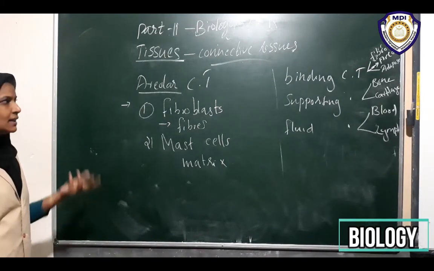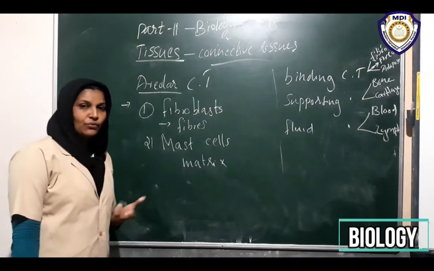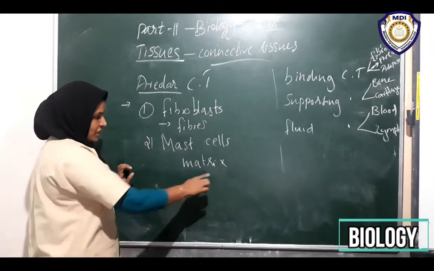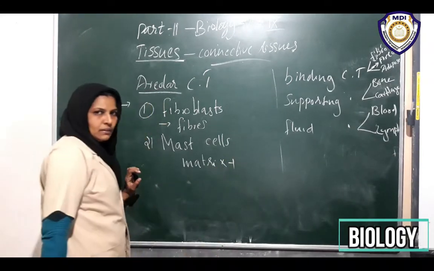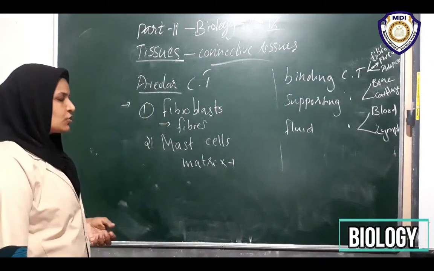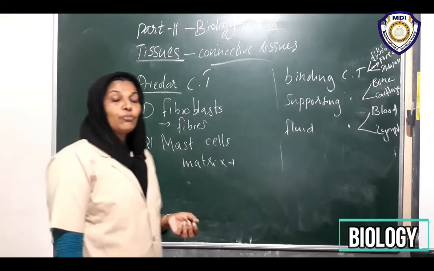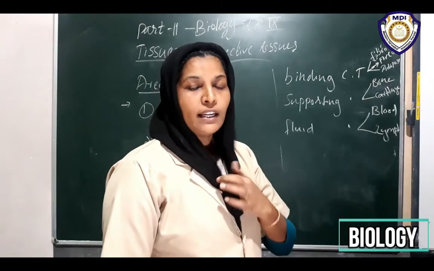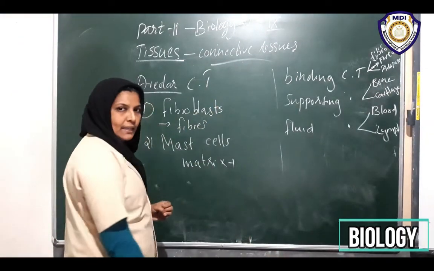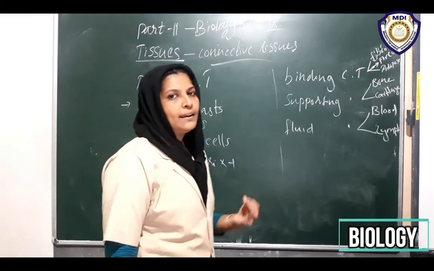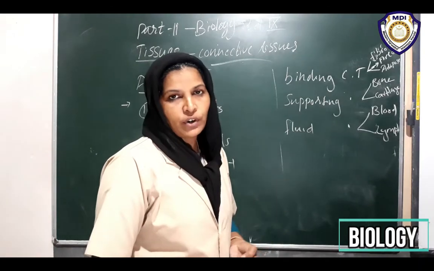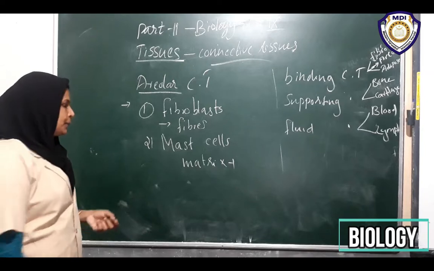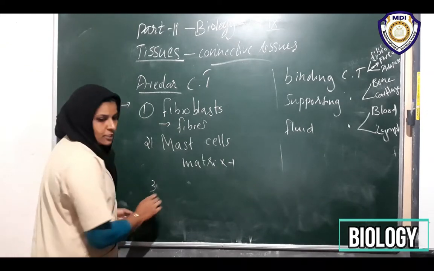We have studied that areolar connective tissue consists of different types of matrix. Then in addition to matrix formation, mast cells also help in the synthesis of many substances such as histamine, serotonin and heparin. These are special proteins associated with our blood. Okay, are you clear? And the third is plasma.